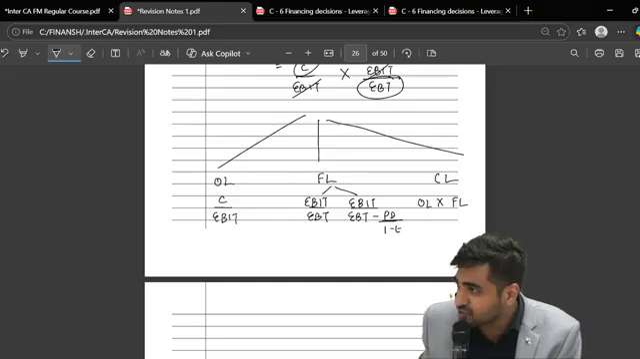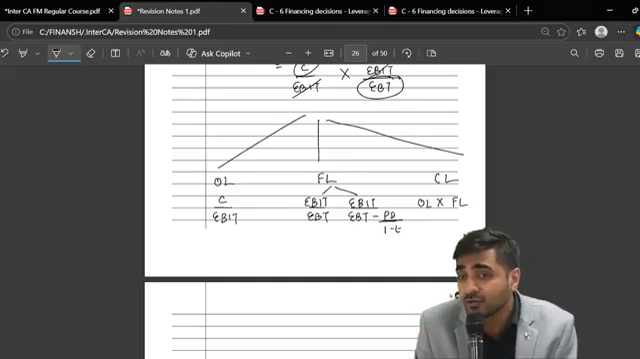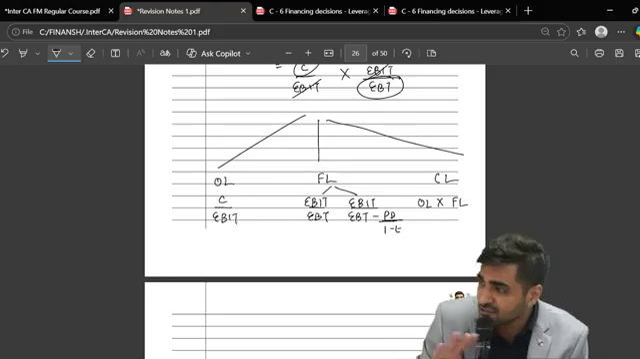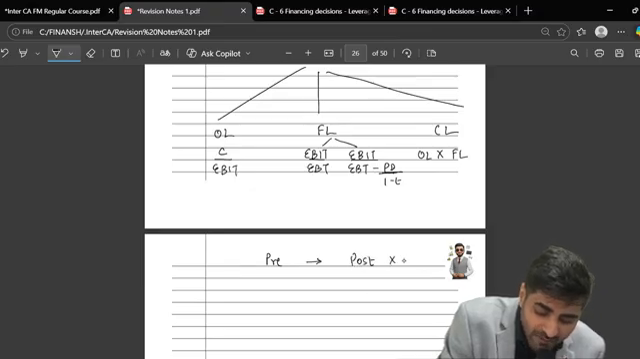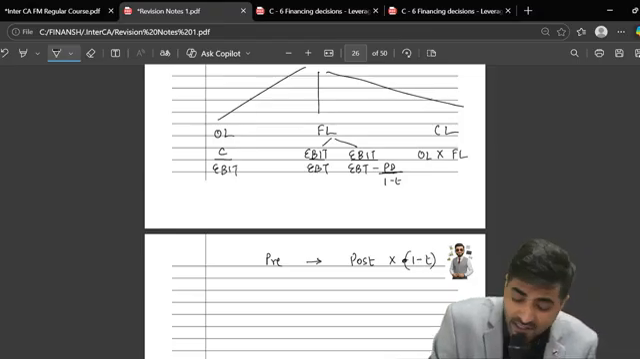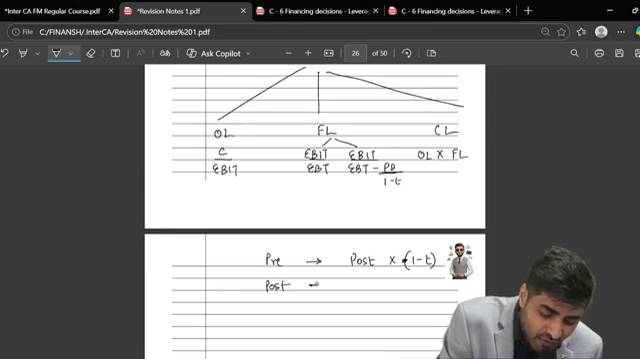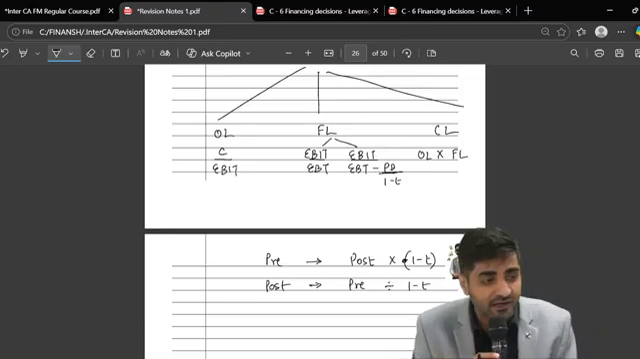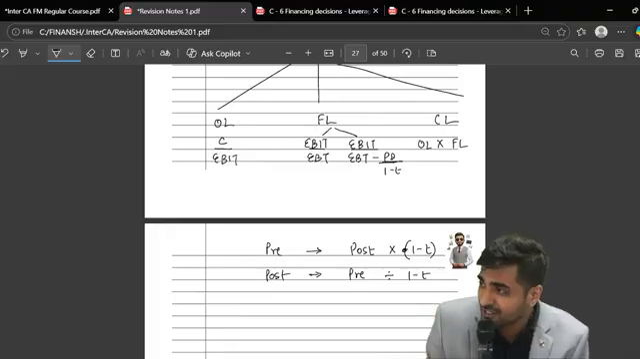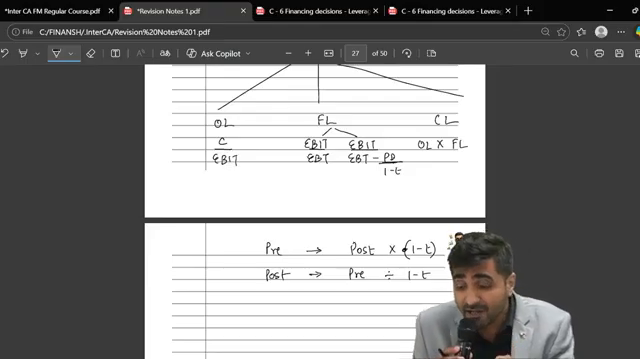Anything which is post-tax, if you want to bring it to pre-tax, divide by 1 minus tax. In finance, always remember like this. If something is pre-tax and you want to convert it into post-tax, you multiply it by 1 minus tax. But if anything is post-tax and you want to convert that into pre-tax, divide that by 1 minus tax. So preference dividend always comes after tax. If I want to bring it before tax, I have to divide that by 1 minus tax.